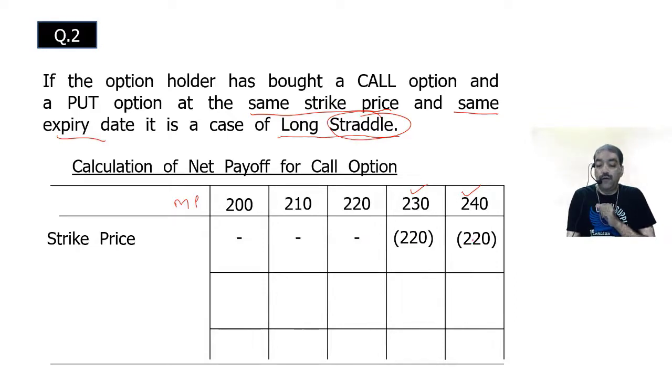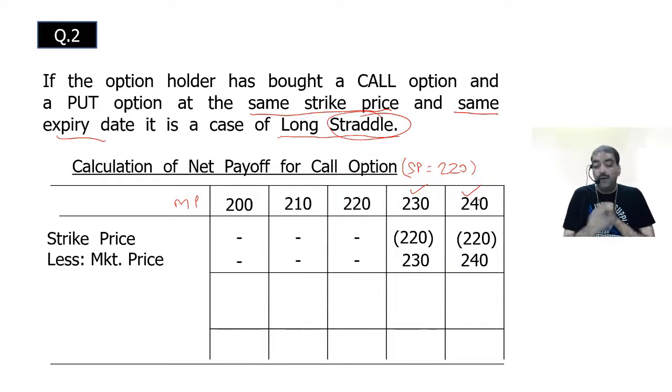Exercising the option means what? The strike price is given to me, 220. So when the market price is more than 220, I will exercise the call option. What is the market price in this case? 230 and 240. So I buy at 220 and I sell at 230 and 240. When I buy at 220 and sell at 230, I make a profit of 10. When I buy at 220 and sell at 240, I make a profit of 20.